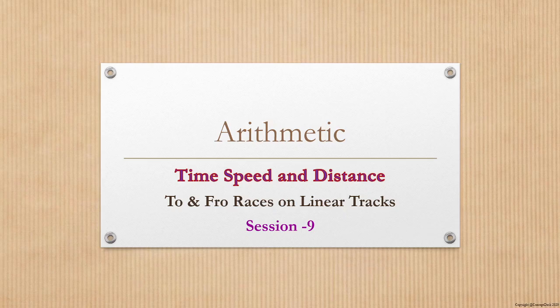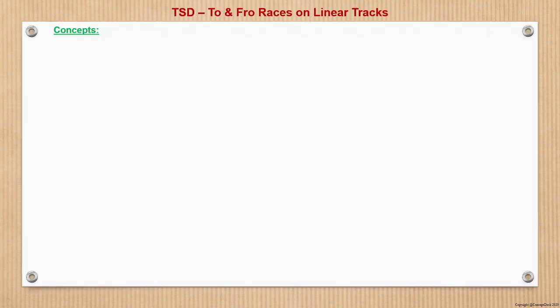In this session, we'll continue with our discussions on races on linear tracks, and in this particular session, we'll look at the concepts when the races are between a length of a track, that is, to and fro motion between a given length of a track. So to start with a few concepts here, let us see how that race works out.